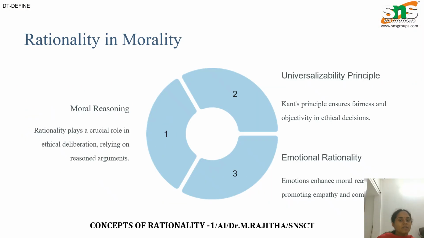So, rationality in morality. Rationality is also important in ethics. Before making a decision, we should think, is this fair for everyone? Example, during an online exam, copying answers may help one student, but it is unfair to others. A rational decision should also consider honesty and fairness. Empathy also helps us make better moral decisions.